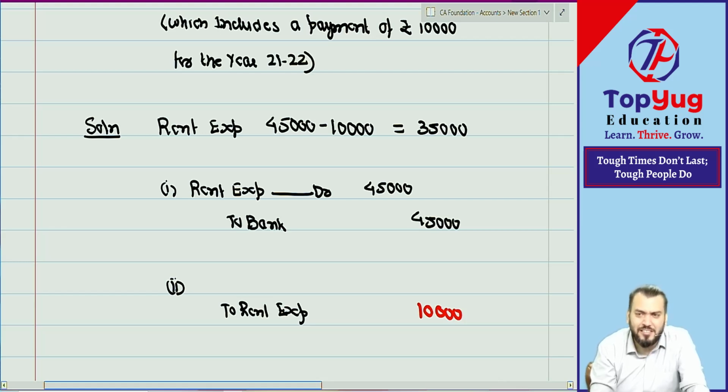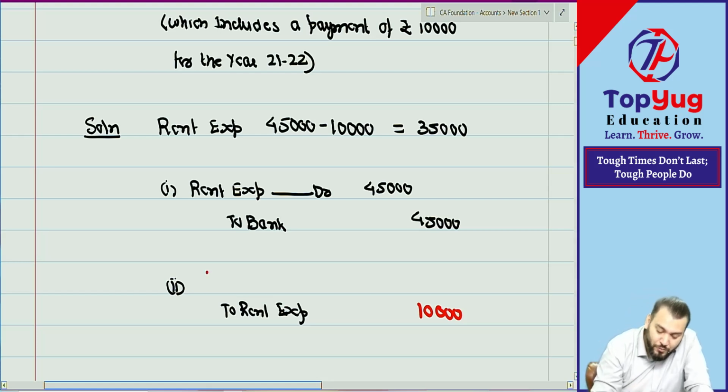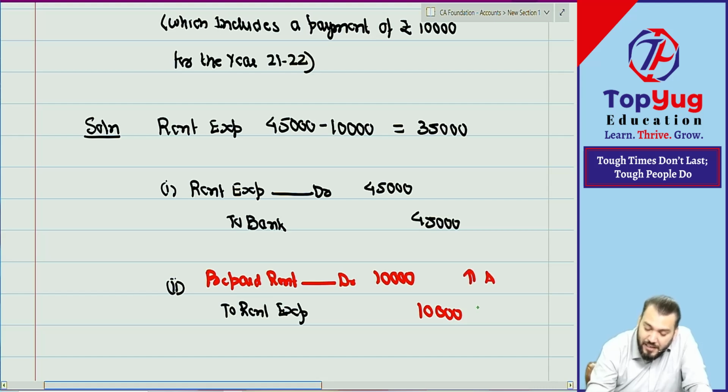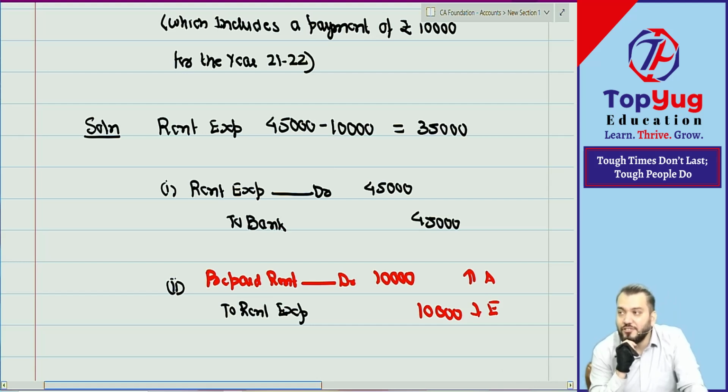Asset account. Let us give a name to this account, and I hope you know the name. What is the name of that account? You know, but: prepaid expense account. So we will open one account, prepaid rent account. Prepaid rent account, how much? 10,000. Have you understood this? So you can see it is increasing an asset and decreasing an expense. Decrease in expense. Understood? Very simple to apply modern rules.